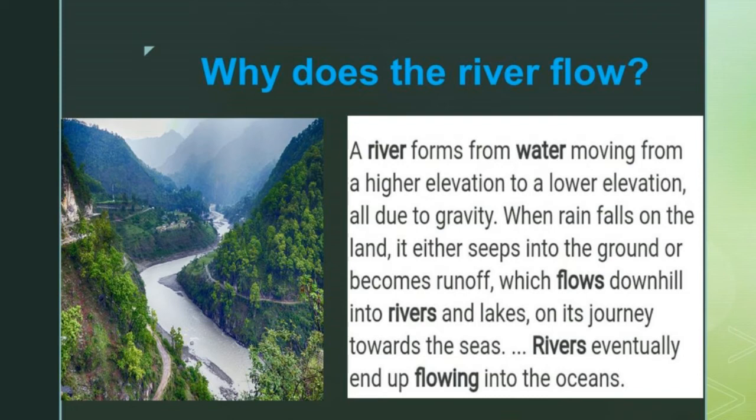That means we all know the sea, isn't it? Yes, at last it will move into the ocean. Rivers eventually end up flowing into the ocean. That means finally it ends up at the ocean. First, it starts with a mountain, it reaches the lakes, rivers, everywhere, and finally it reaches the ocean.